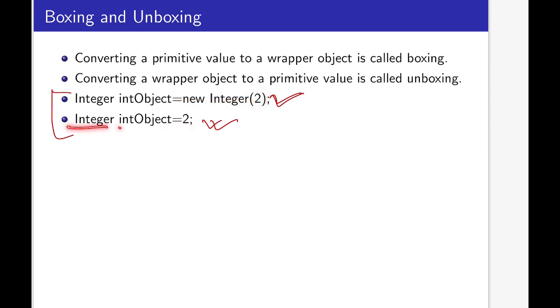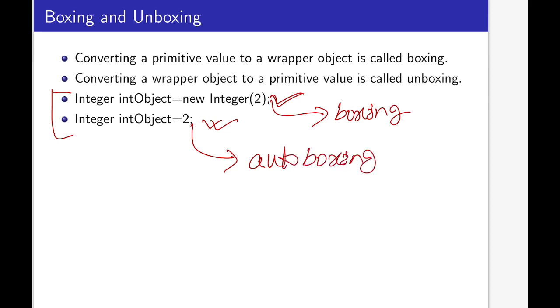So if you write Integer int object 2, then the compiler can understand that we are going to convert this primitive value 2 into a wrapper object. So this step is called boxing. Like we have discussed, this one is called boxing, and this one is called auto boxing. That means the compiler automatically understands this and converts this 2 to a wrapper object. So I hope auto boxing is clear.